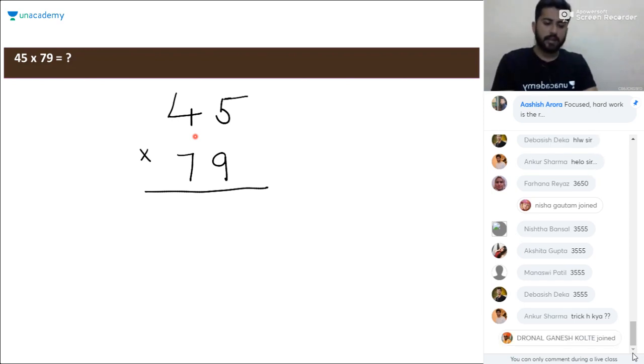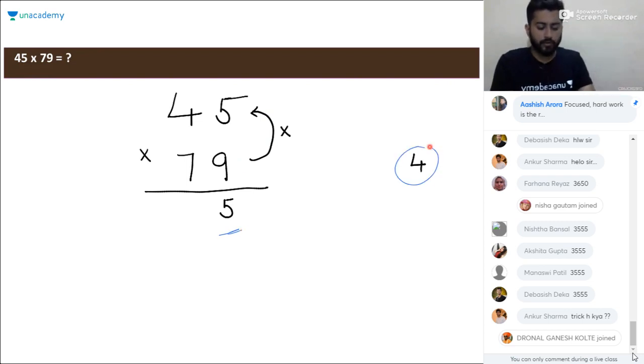So look at this. Our first step in multiplying these two numbers will be multiplying the terminal unit digits. So it will be 5 into 9. 5 into 9 is 45. So we will write 5 here and 4 will get forwarded as a carry.